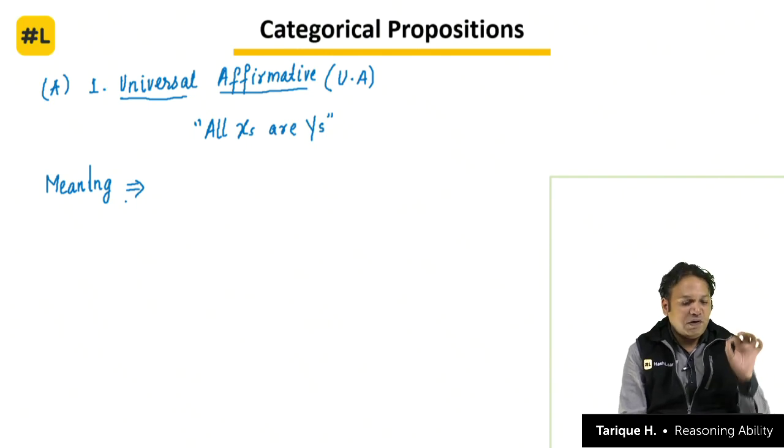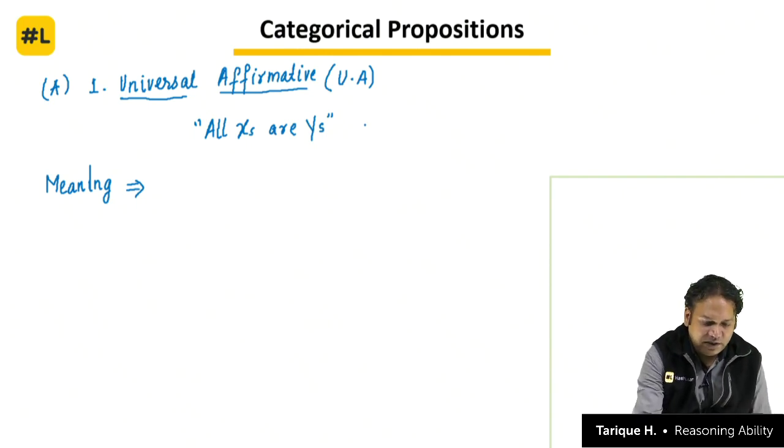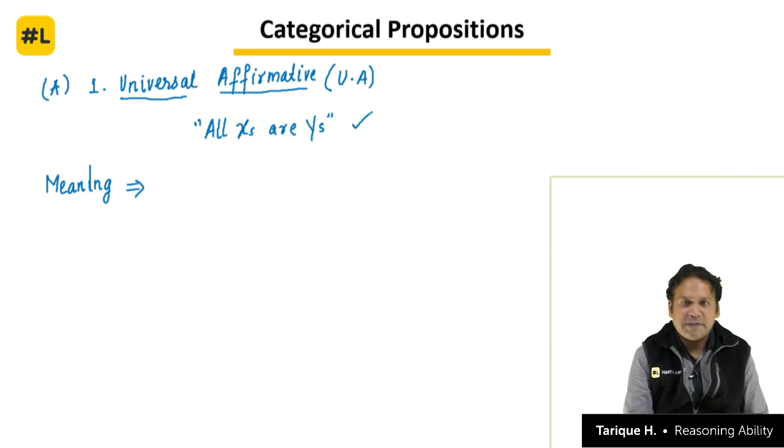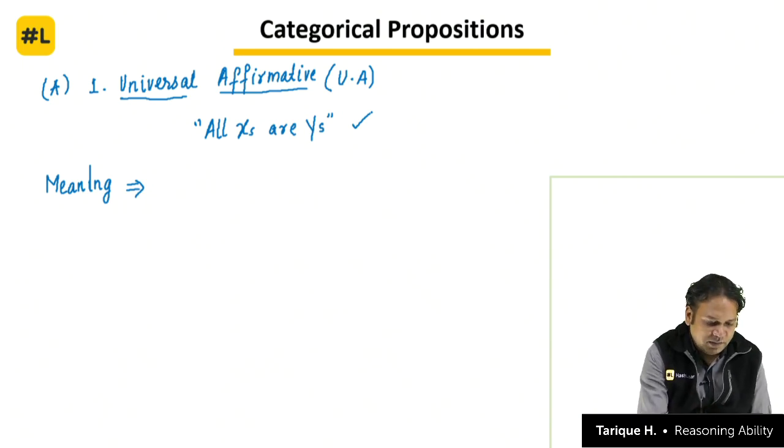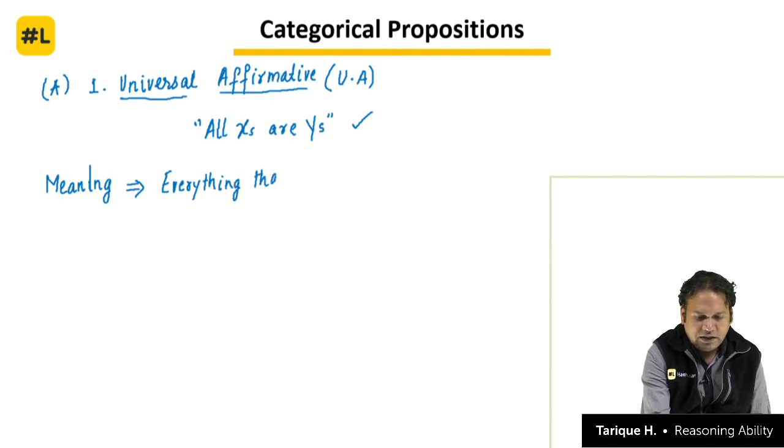The meaning of universal affirmative, all x's are y's, is that everything that belongs to x must also belong to y.